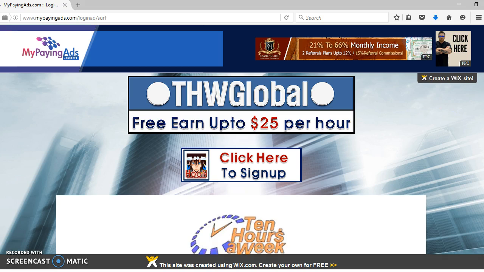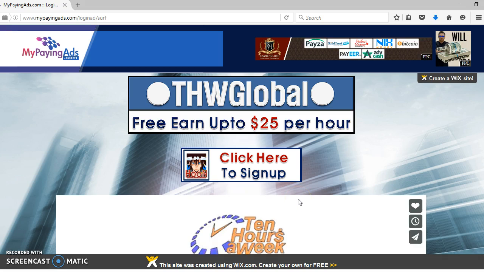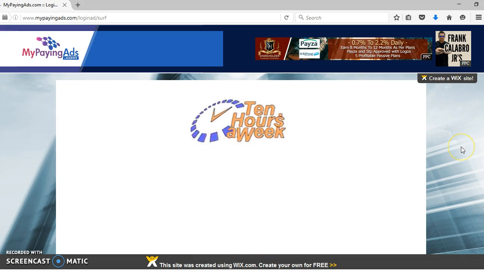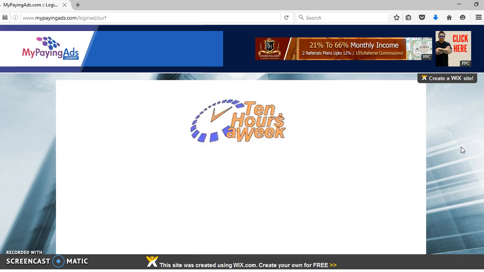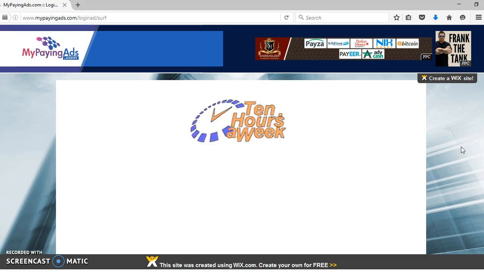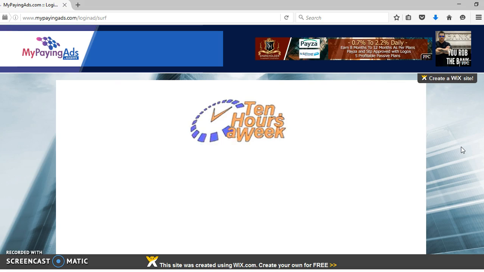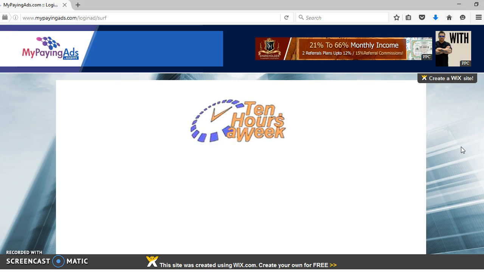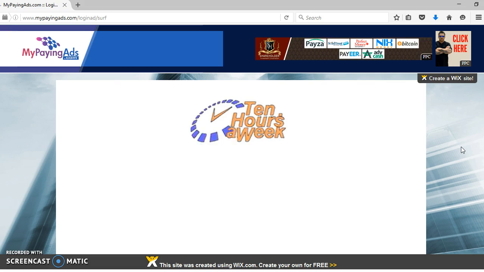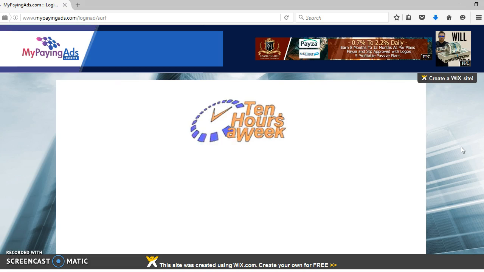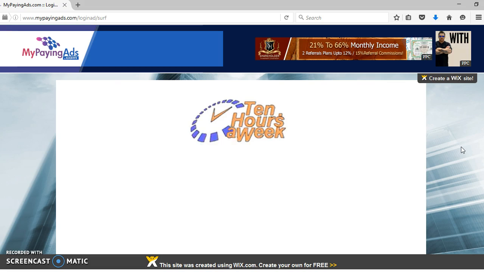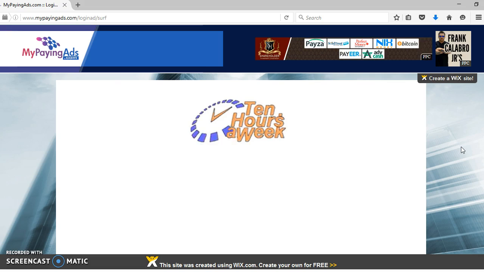Okay, guys. Now this is the login ad, or you can say the opening ad. Before you go to the main page, before you go to the members overview, you will have to see this ad. Somebody is paying My Paying Ads to run their ad on the login page. So this is how these companies make money, and this is how they share some portion of the profit with us, guys. We just have to buy advertising packages, click 10 ads and get paid.